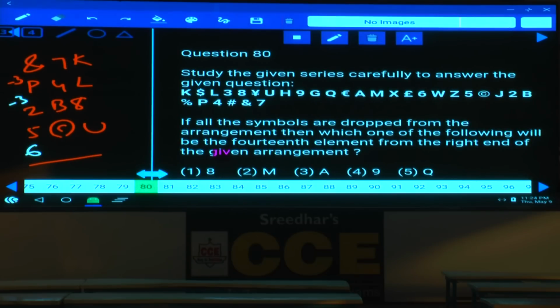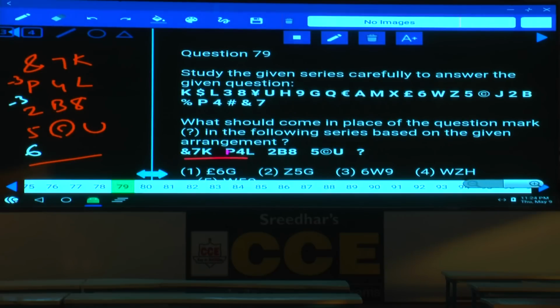Now in these types of question series, whenever more than one is given, always write one below the other, then start comparing the elements. Now if you check the second element, 7 and 4, 1, 2, 3, and P, 1, 2, 3, B, isn't it? 1, 2, 3, copyright, 1, 2, 3, W will be the answer. And so on, you will get the remaining as well.